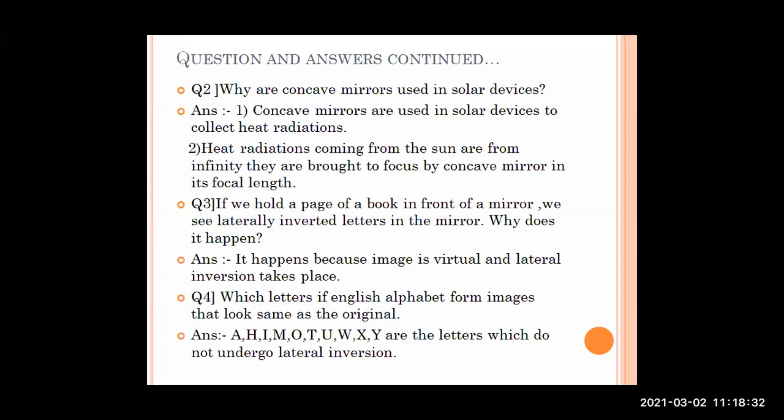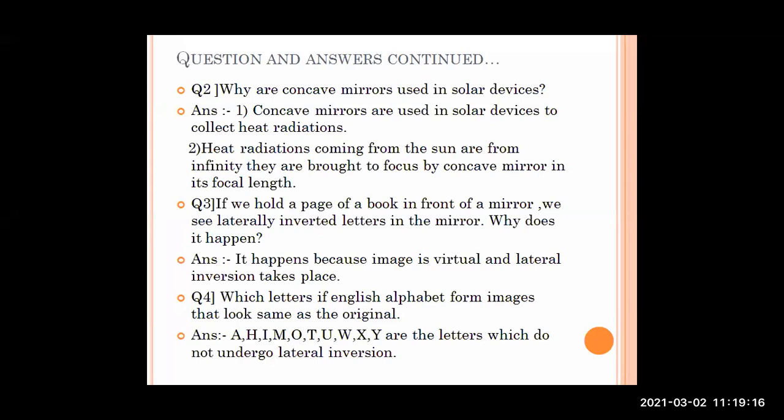Heat radiations coming from the sun and from infinity are brought to focus by a concave mirror in its focal length. Now, what is focal length? This we are going to see in our successive lectures. But for the time being, just remember it and I'll recall the answer to this point at that time. Heat radiations coming from the sun come from infinity because the sun is situated far away from the earth. To catch all those radiations from infinity, they are brought to the focus by a concave mirror in its focal length.